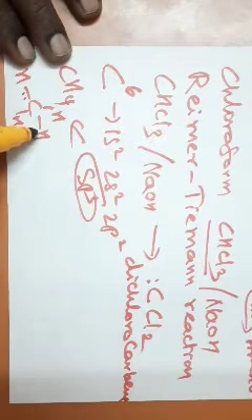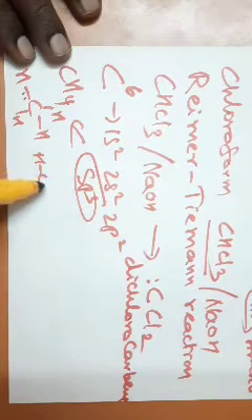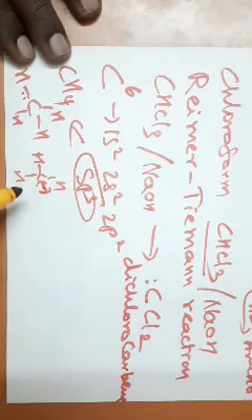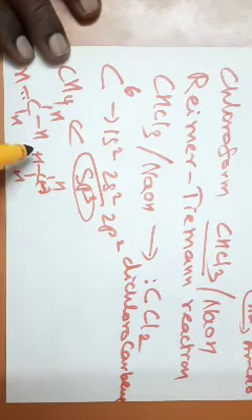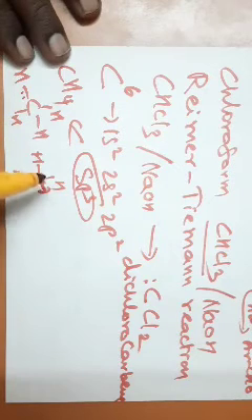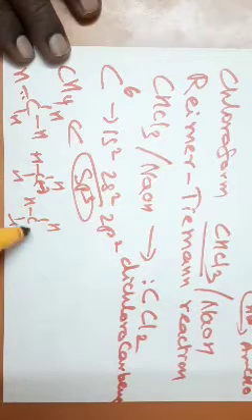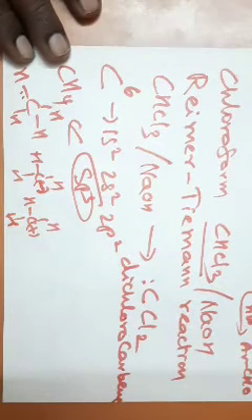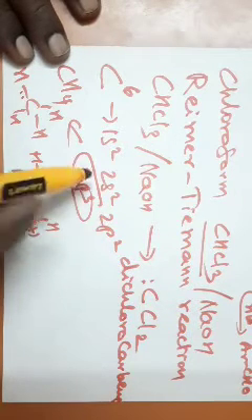Suppose if H is thrown out as H plus, then you have a carbanion. The octet of electrons is there. Suppose if the H takes away a hydride ion, or any alkyl halide takes away the electron, then you get a carbocation. A positive charge is there. So you have a deficiency of electrons that acts as an electrophile. Now,